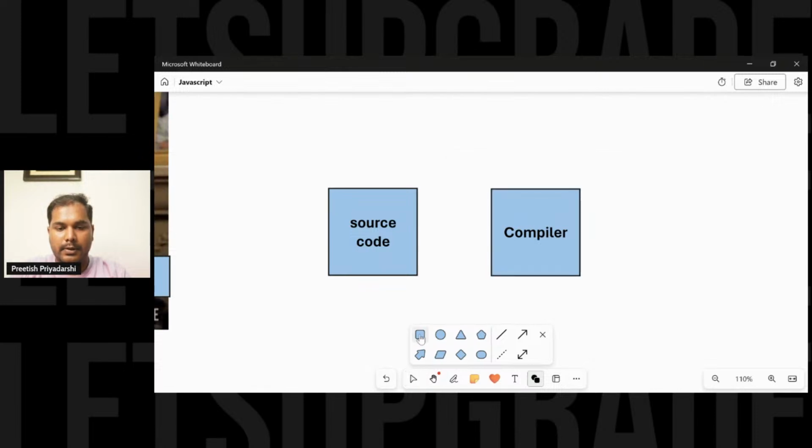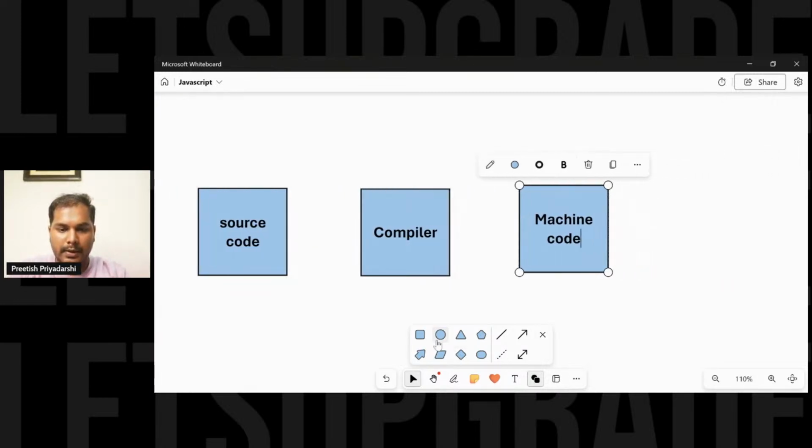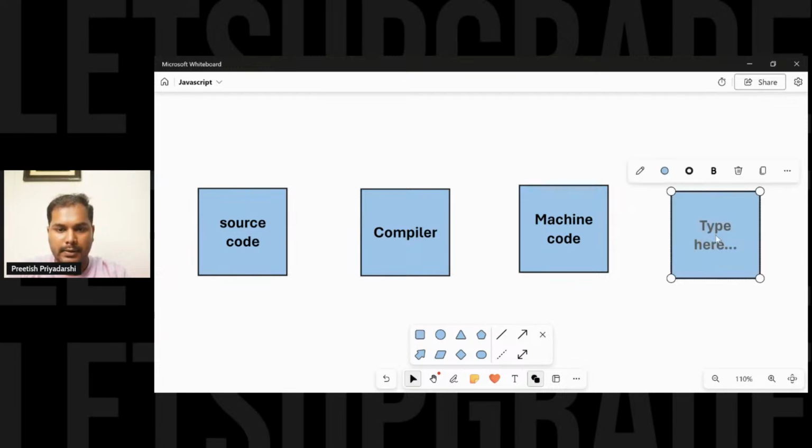At this stage the compiler converts it into machine code, which the computer is able to read. This is how the code is executed inside the computer, and then we see the output from the computer. This is the whole process.